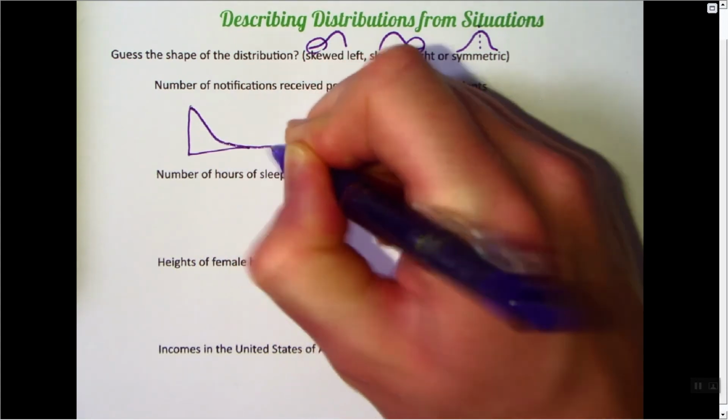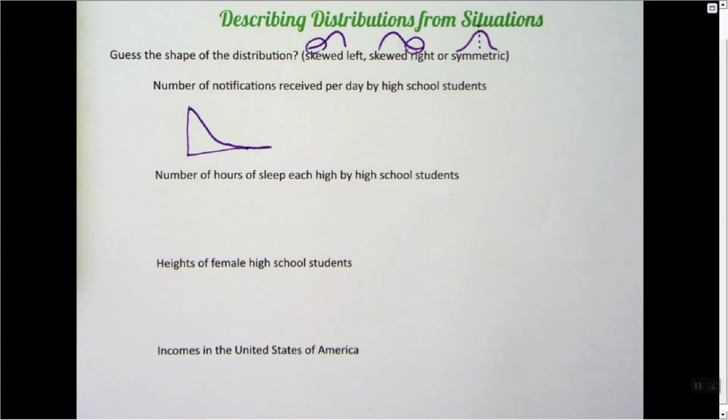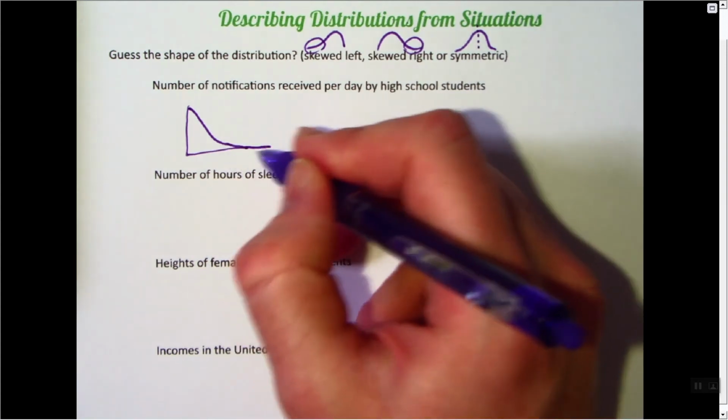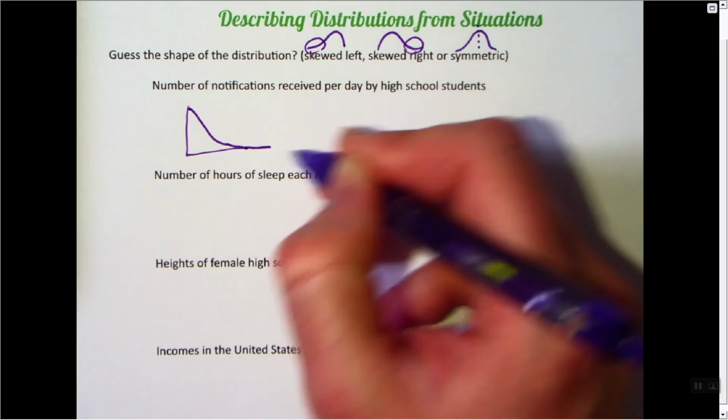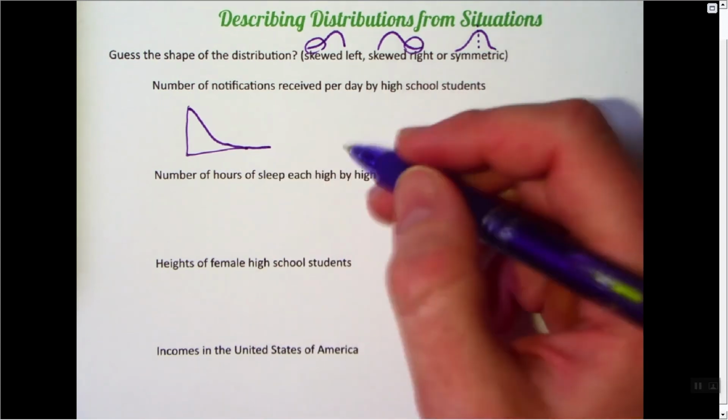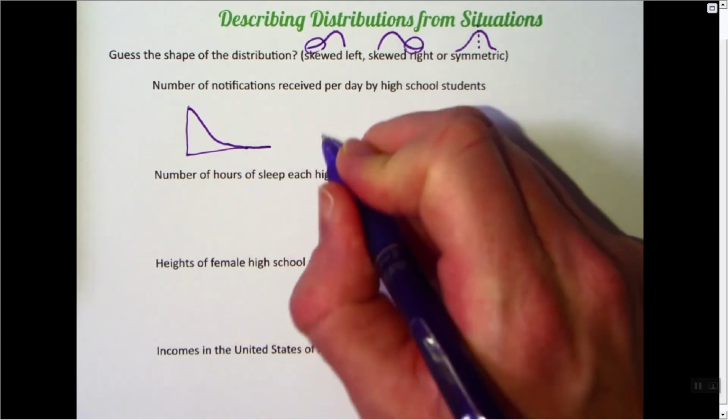And you're saying, no, Mr. Lewis, I think there are students that have a lot of notifications. But the difference between like 100 or 150 or 200 and 250 or 1,000, whatever, the number of students will kind of branch off is my guess. So my guess is that this is skewed right.